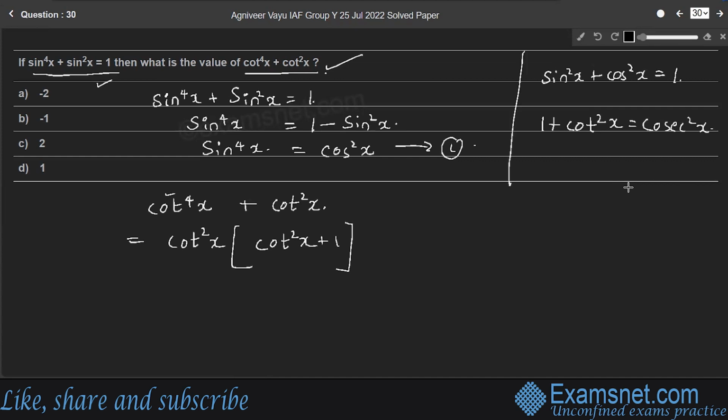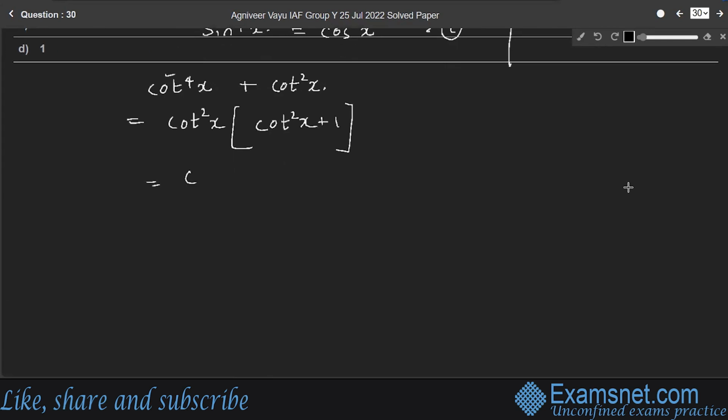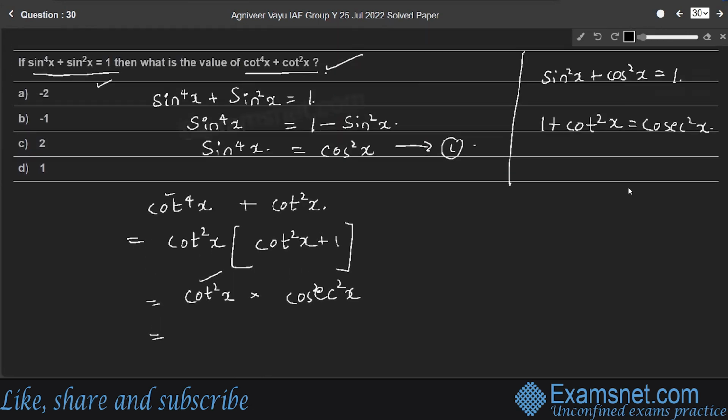So, we can write cot square x into cosecant square x. Right? So, let us express cot and cosec in terms of sine and cos. Here, cot x is always cos x by sine x, whereas cosecant x or cosecant theta is always inverse of sine theta or sine x, right? So cot is always cos by sine, and cosecant is equal to inverse of sine, right?